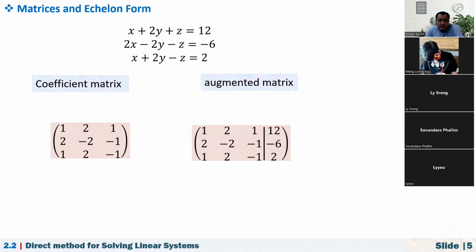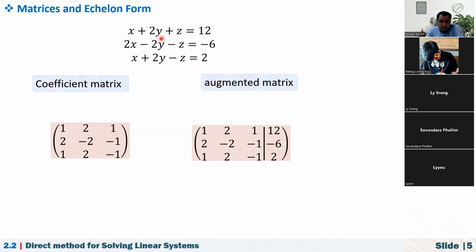Now, again, let's consider this system of equations. As you see here, we have 3 equations and 3 variables. x plus 2y plus z equals 12, and 2x minus 2y minus z equals minus 6, and x plus 2y minus z is equal to 2. Now, once again, how can I write this in a form that is easy to work with?